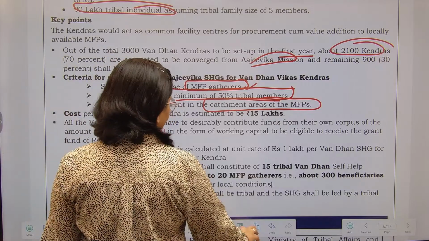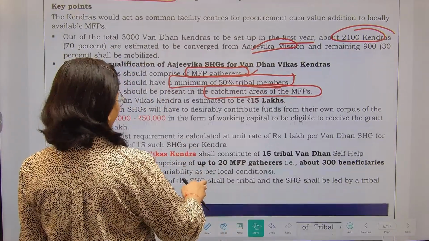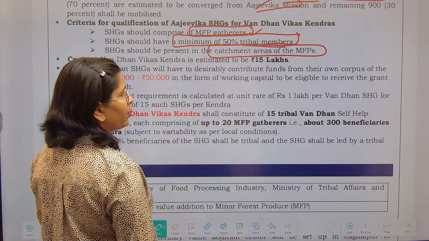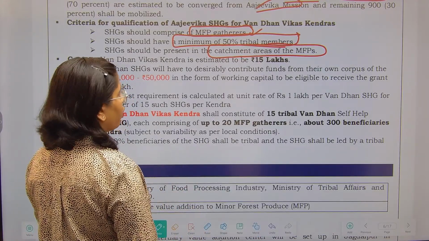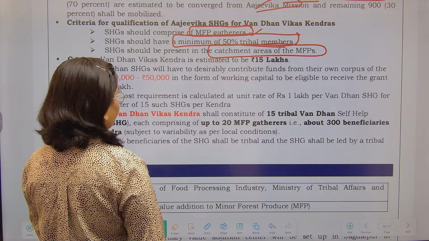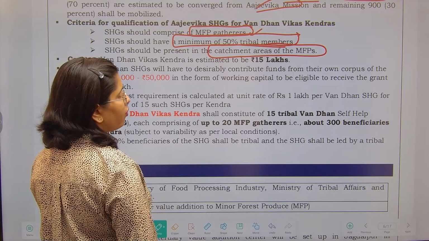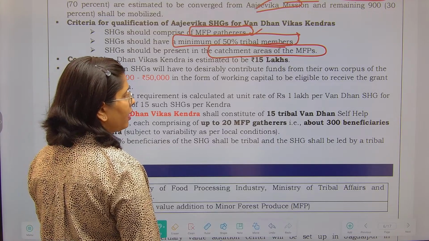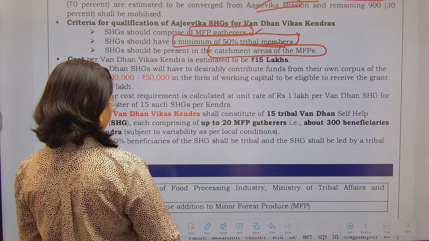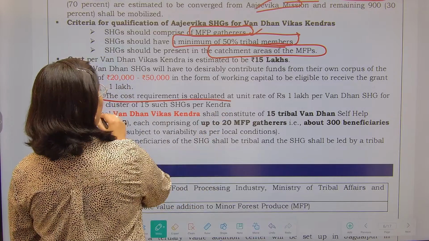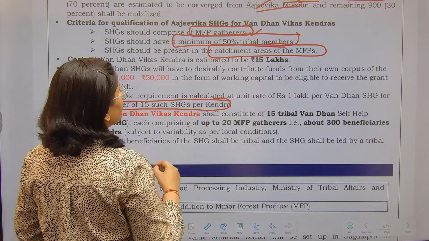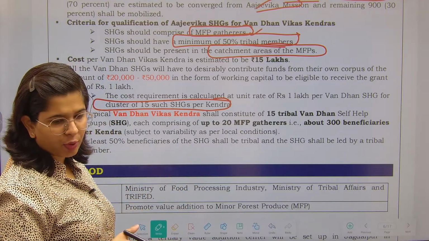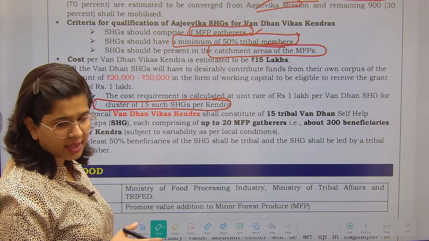Cost per Vandhan Vikas Kendra is estimated to be 15 lakh rupees. All Vandhan SHGs will desirably have to contribute funds from their own corpus as well, from 20,000 to 50,000 in the form of working capital. The cost requirement is calculated at the unit of 1 lakh per Vandhan SHG for a cluster of 15 SHGs per Kendra, right? So this is the amount needed as working capital that needs to be brought in by the SHGs as well.